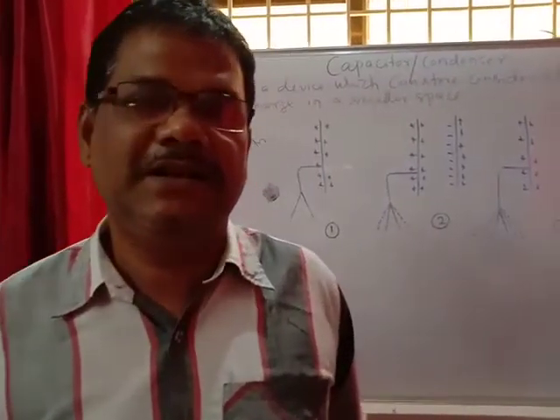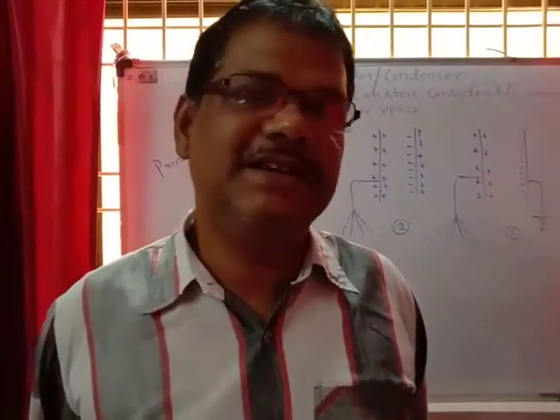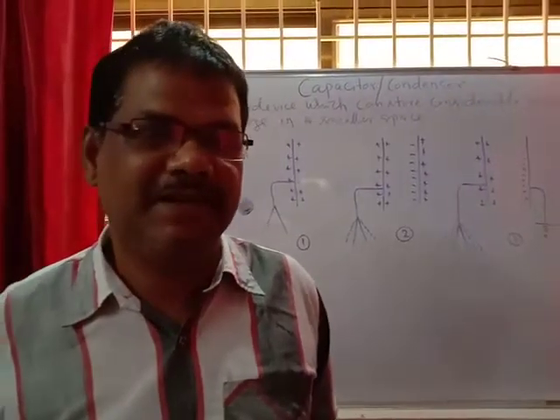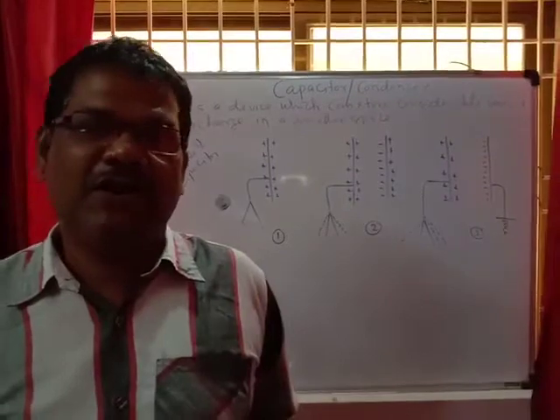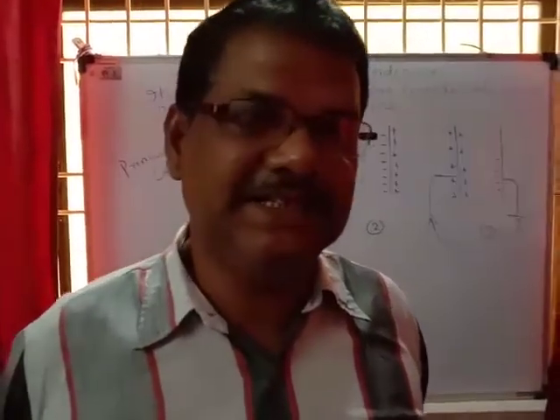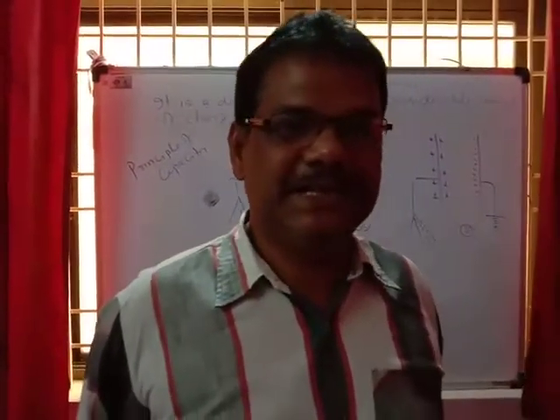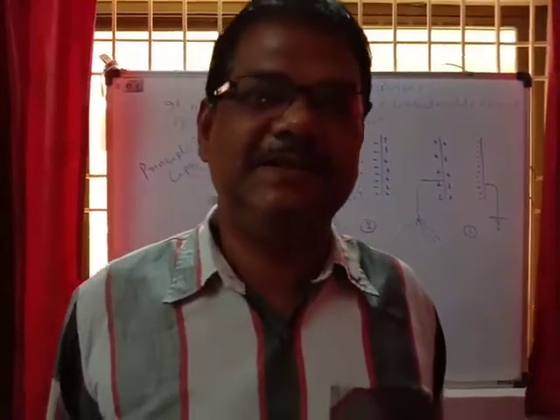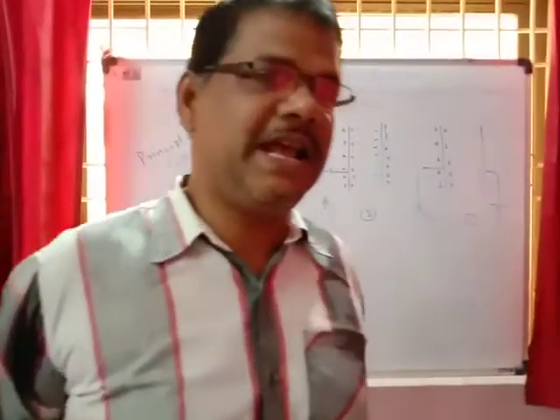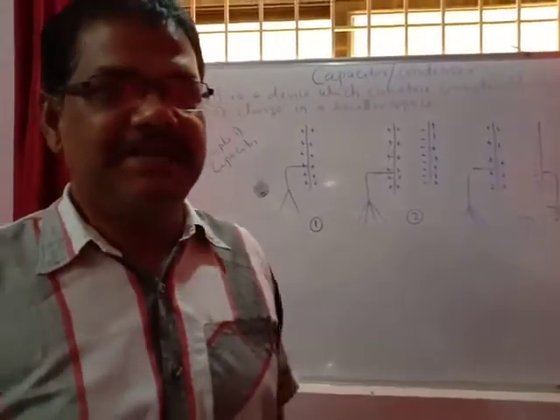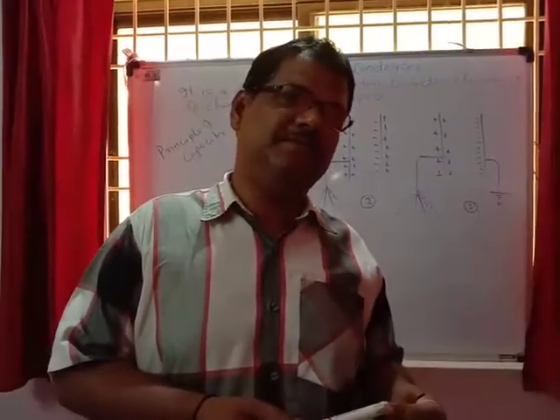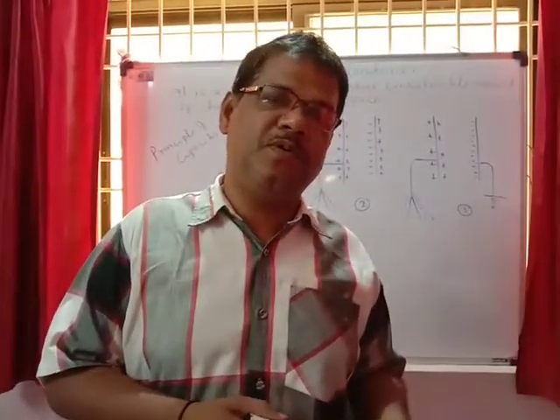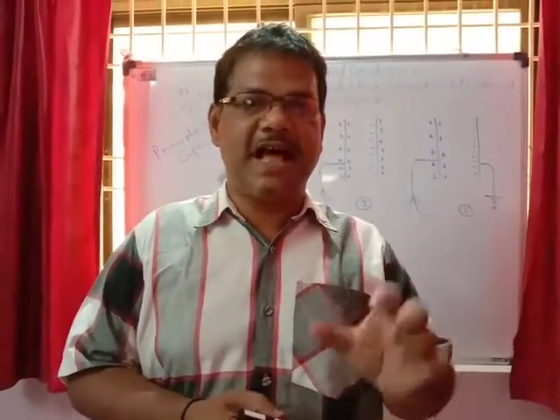I think that electric charge and potential homework assignments have already been given. You have completed all this, and you have already discussed the capacity or capacitance of a conductor. In the case of a spherical conductor, the capacity of that spherical conductor is 4 pi epsilon naught r.